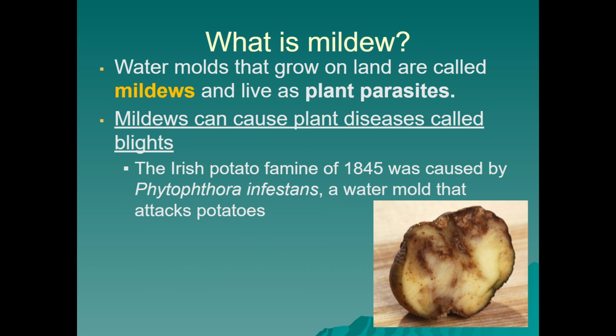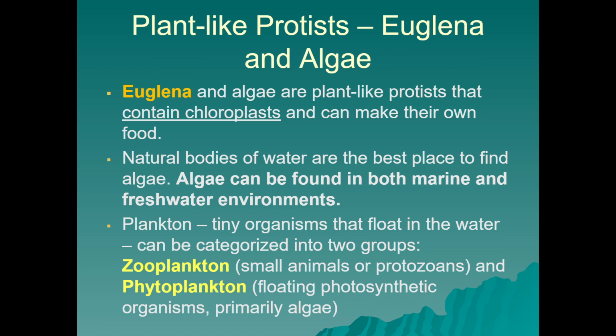Water molds that grow on land are called mildews, and a lot of them are plant parasites. Even though not all of them are, a lot of mildews can cause plant blights, such as the Irish potato famine of 1845, which was caused by Phytophthora infestans, which is a water mold that attacks potatoes.